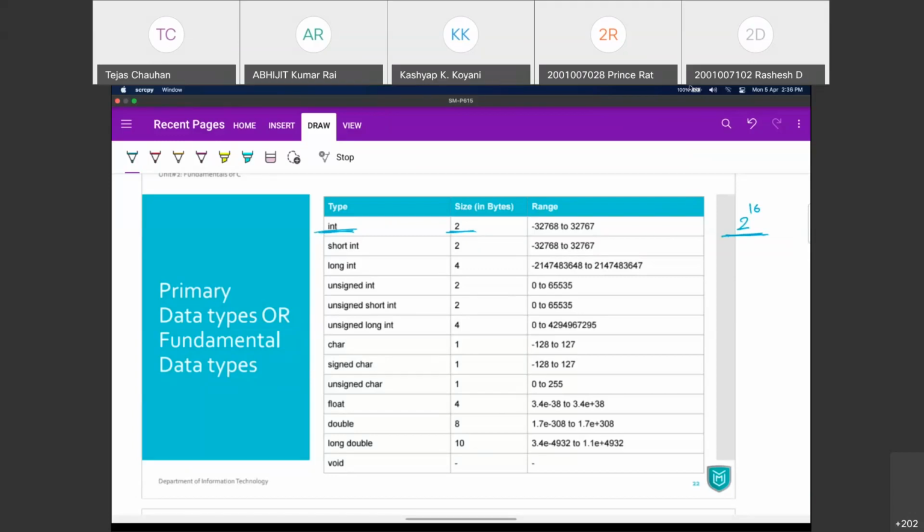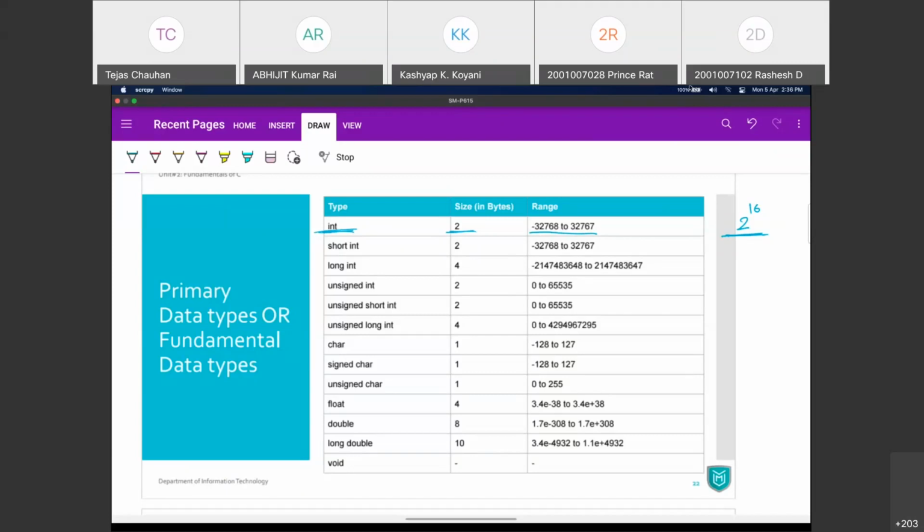And that's why it has a range from negative 32,768 to positive 32,767. That's the number, okay? Starting from negative 32,768, it goes up to positive 32,767.